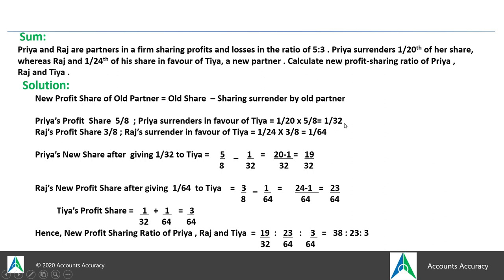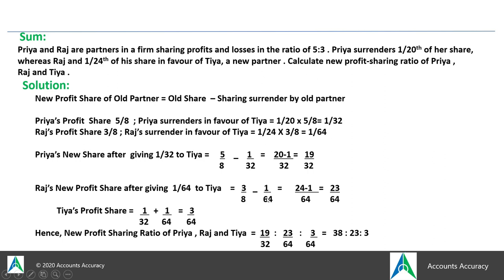Now as you have got the real share which they will surrender to the new incoming partner, you can easily deduct it from their old share. So from their old share you will deduct the actual amount of surrendered share value. So from 5 by 8 you will deduct this 1 by 32 which she is sacrificing to Tia. You will get the new share of Priya after sacrificing to Tia. Now again from Raj also you will deduct the portion sacrificed to Tia.